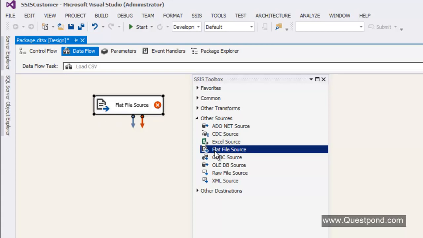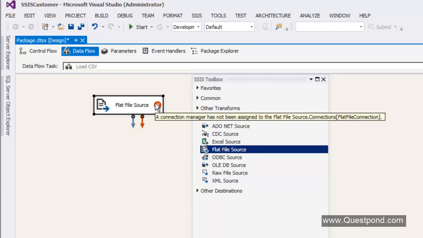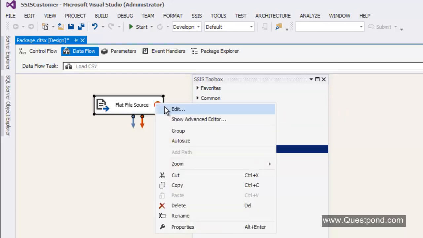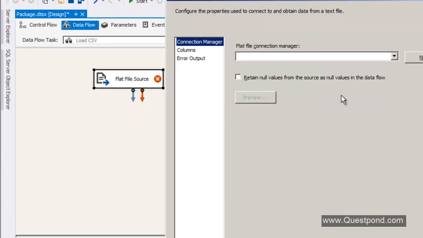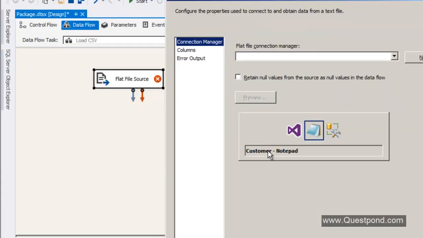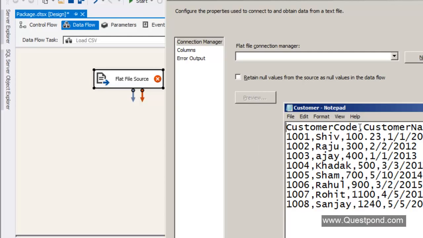So you can see now, because I have just dragged and dropped this component, there is a red sign here indicating that this component is not configured, right? In order to configure the component, you need to right click on the component and then say edit. Now every source component, in order to connect to the actual data, needs something called a connection manager.